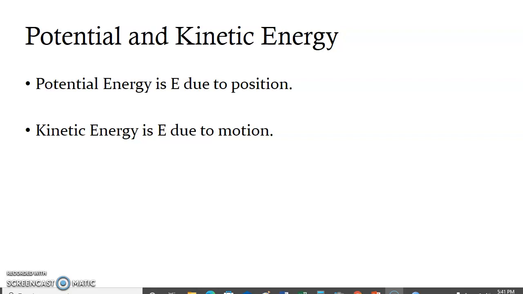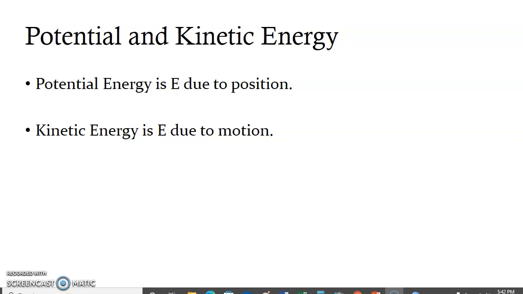So if you have an object that is high in the air, it has potential energy. This is because of gravity. Gravity will pull that object towards the earth. Now, the higher your object is, the greater gravity is going to affect it. So gravity is what pulls things towards the earth. So we say that potential energy is the energy due to position. So the higher an object's position above the earth, the greater the potential energy.